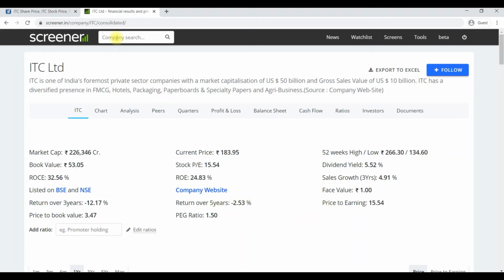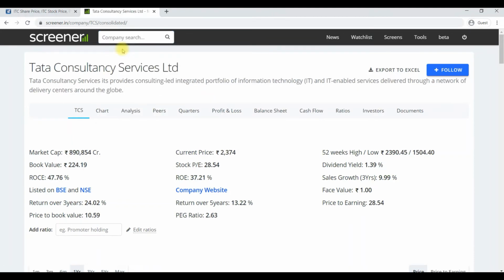If you type any company, for example TCS, Tata Consultancy, all three ratios are there: price to earning, price to book value, PEG ratio. You have to type here price to earning, price to book value and PEG ratio. We can extract the information for all the stocks by using screener.in.